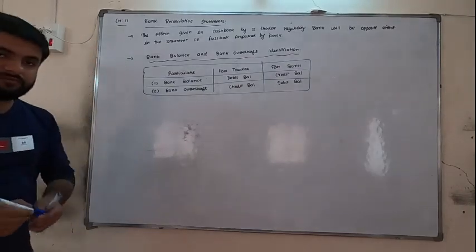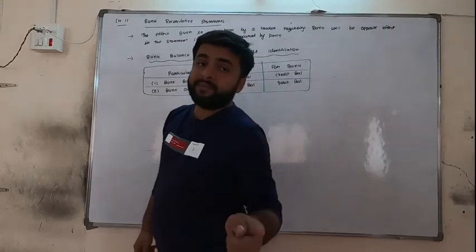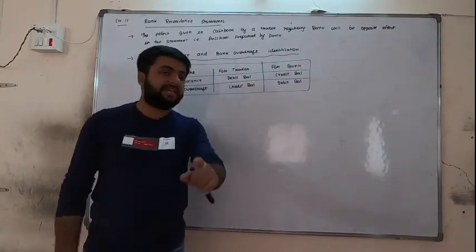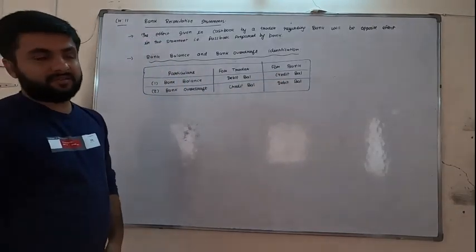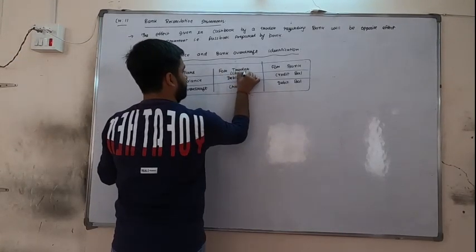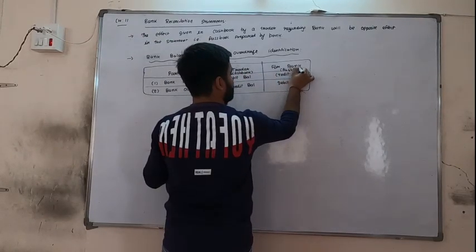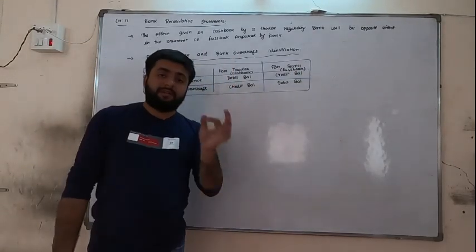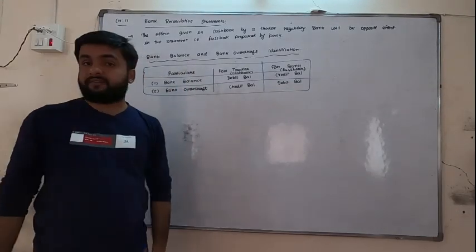So if I am asking you a question from this, debit balance as per passbook means bank overdraft. One more thing you write here: cash book, here write passbook. So if I am asking in the question debit balance as per passbook, then you will understand it is a bank overdraft.